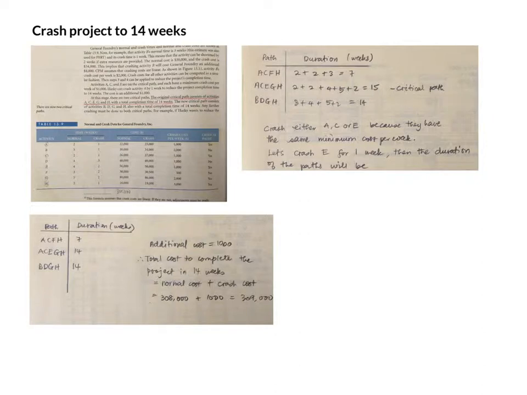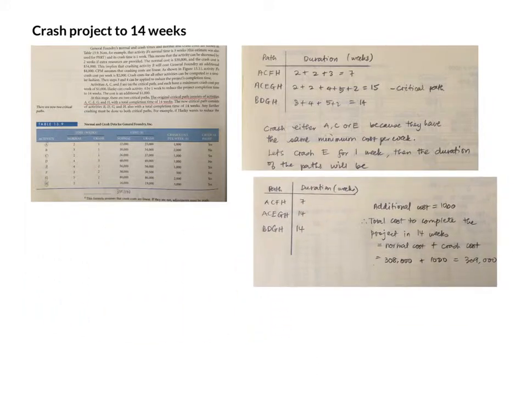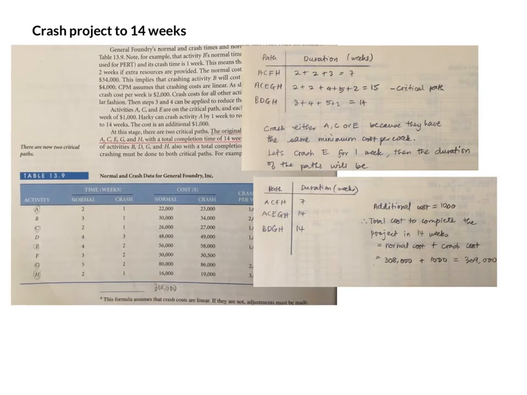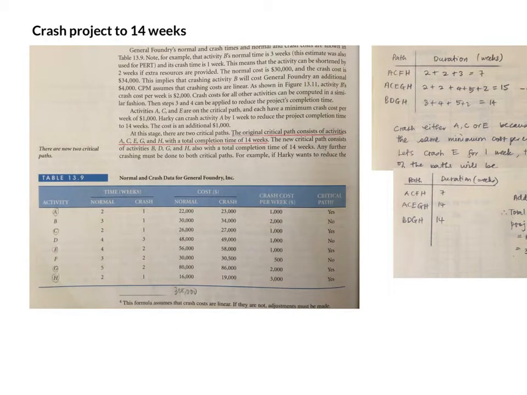Okay, so before we can start, we have to get some information on the cost of crashing, the normal cost and the crash cost. As we can see, this information was obtained by the manager.